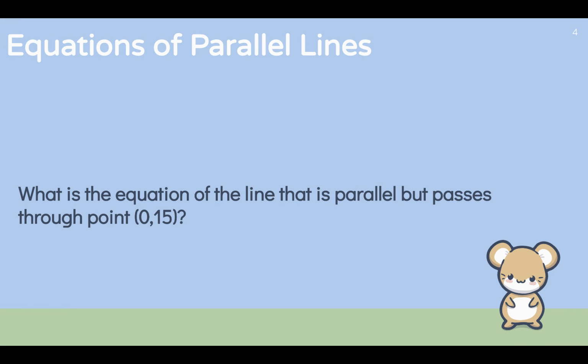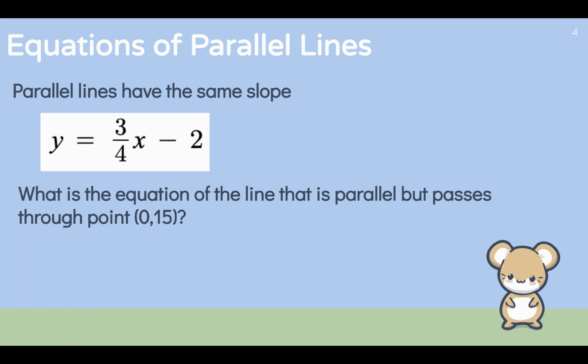So, equations of parallel lines. Parallel lines have the same slope. If you look at this line again, y equals 3/4 x minus 2, what is the equation of the line that is parallel to that line, but passes through a different point, the point (0, 15)?